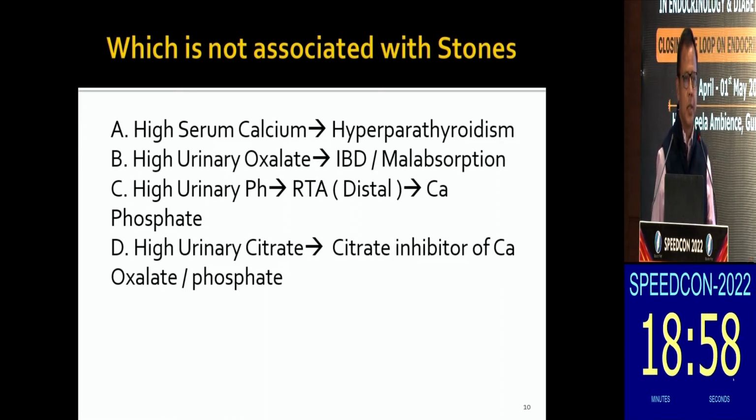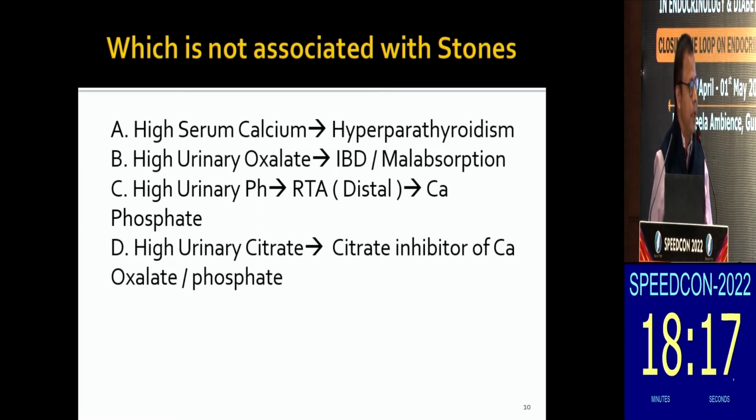Another interesting concept is that patients who have undergone especially jejunoileal bypass have an increase in the fatty acids in the lumen, which bind free calcium, and calcium binds oxalate. So once you have a decrease in the calcium in the gut, it causes increased oxalate absorption from the gut into the blood and causes hyperoxaluria. And also some bypass surgeries cause increased permeability to the oxalate from the gut into the kidney. So you can have high urinary oxalate because of these bariatric surgeries or bypass surgeries also.